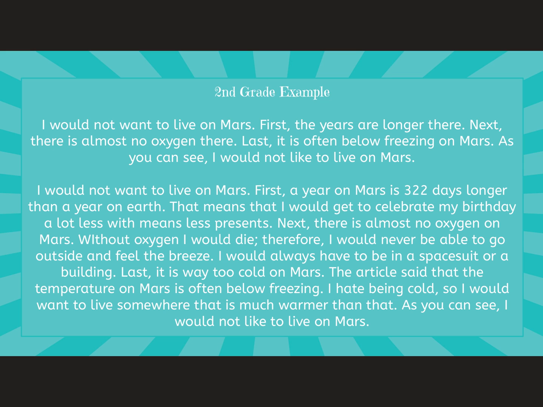So for our pretty basic second grade example, we have, I would not want to live on Mars. Obviously, the prompt sounded something like, would you like to live on Mars? Why or why not? Use the article, and so on. It restates the prompt. It lets us know that we're talking about whether they would or would not want to live on Mars, which they do not. That's their opinion. And then their conclusion sentence, as you can see, I would not like to live on Mars.